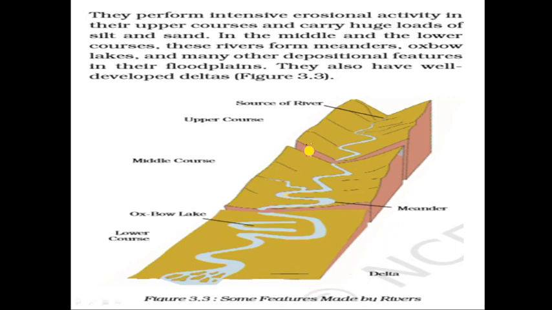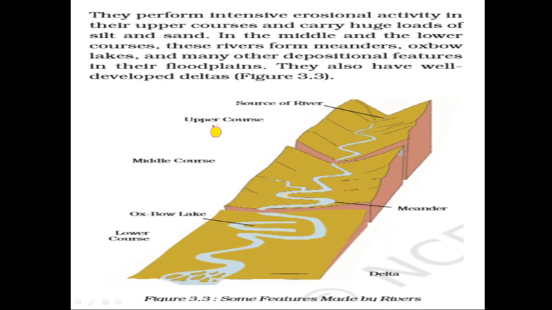Like a human being, there are three stages of a river also: first, second and third. One by one we will cover. The course of the river is divided into three. First is the upper course, then the middle course and next is the lower course. In the upper course there is more erosive power of the river.